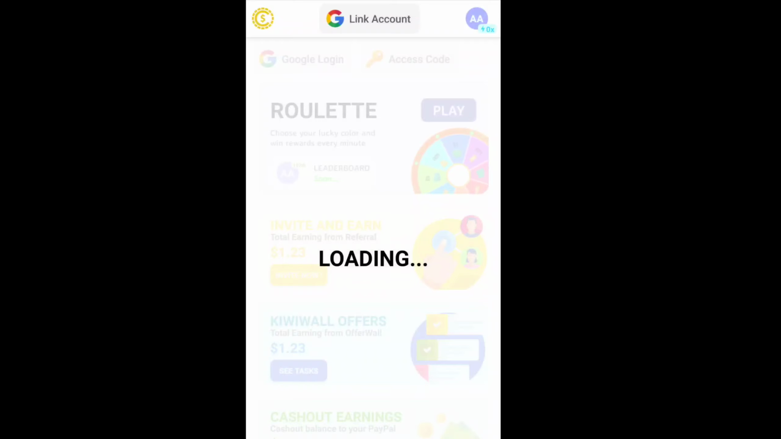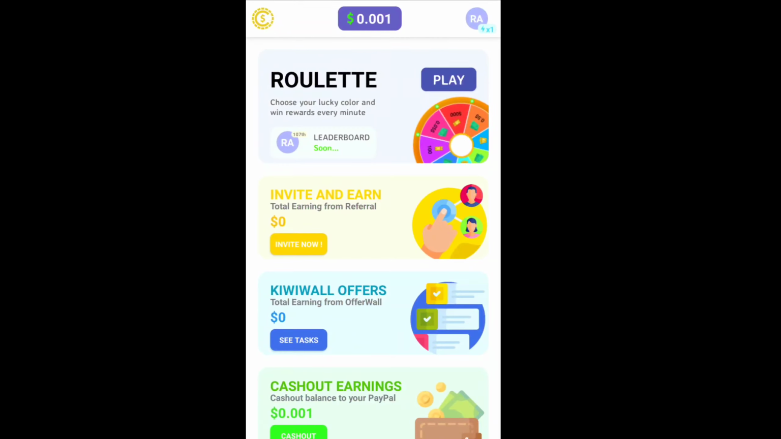Okay, first time, download the app now. Open the Google Play Store and download this app. Already installed my app. First time, sign up your account. Link account, just click now. Google login. Select your Gmail account. Automatically logs in to your account.